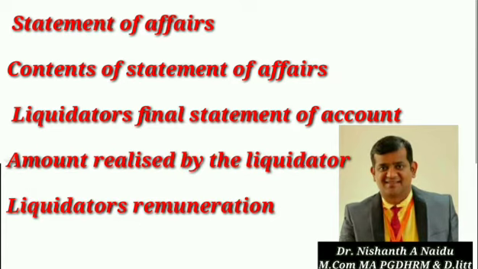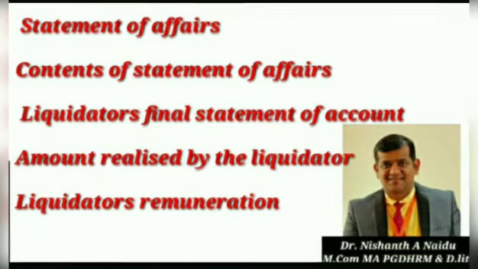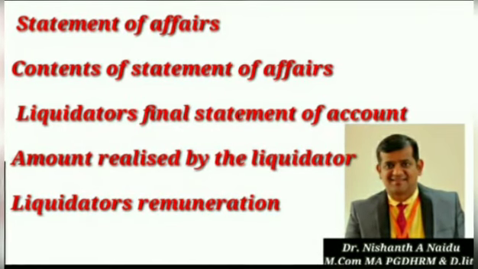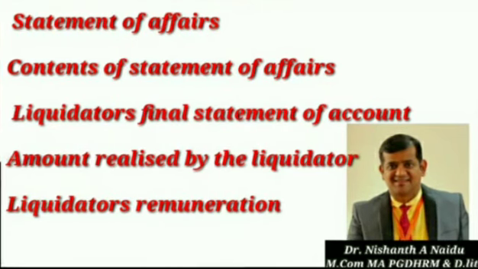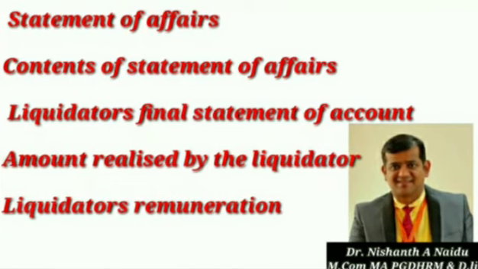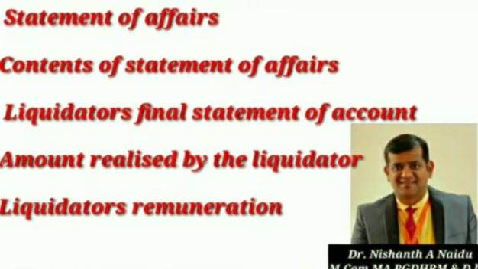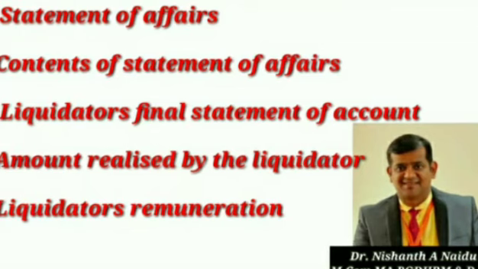Then preferential creditors. Unlike unsecured creditors, the commission is based on the amount. Preferential creditors are also considered like unsecured creditors only. So whenever we calculate commission on unsecured creditors, we must include preferential creditors as well at the time of making the payment of the liquidator's remuneration.